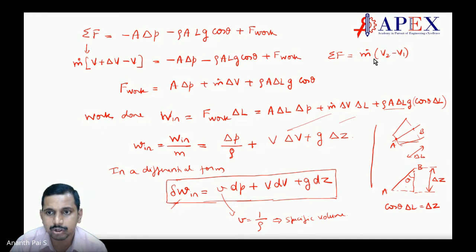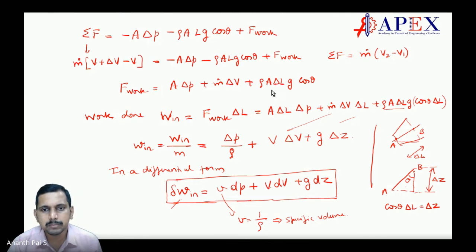Here sigma f we have derived. Sigma f is equal to m dot into V2 minus V1. What is V2? V2 is V plus delta V. What is V1? It is V. Correct. So when we substitute, we get F work, this goes to the other side, is equal to A into delta P plus m dot delta V plus rho A delta L g cos theta. I'm sorry, this is wrong here, delta L we should put here, delta L cos theta, right?